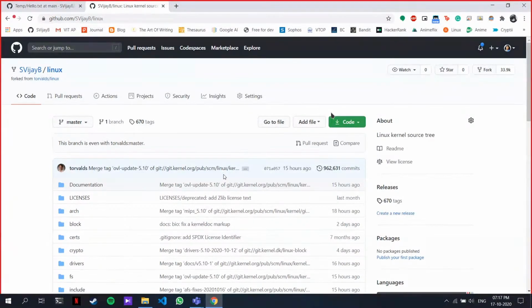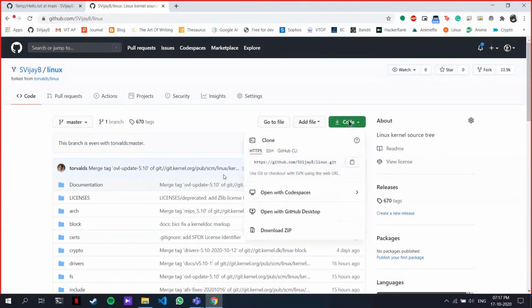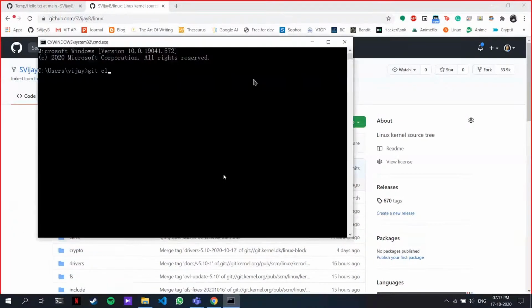Any other questions? And then how will you get this on your local desktop? Just clone it. So you fork it, then clone it. Here you can see clone, right? Copy this whole thing, and then paste it.